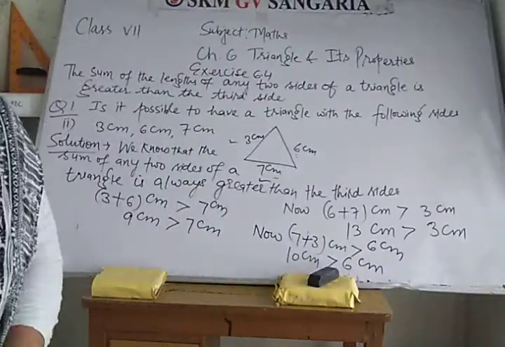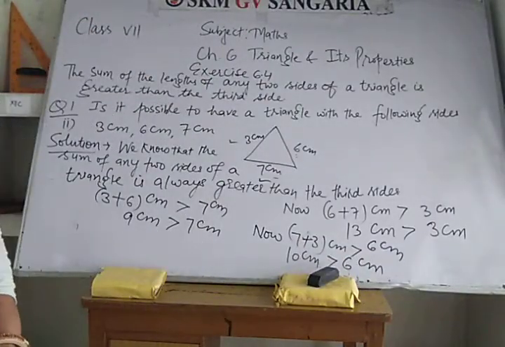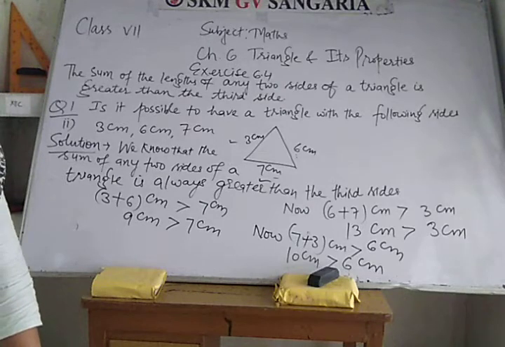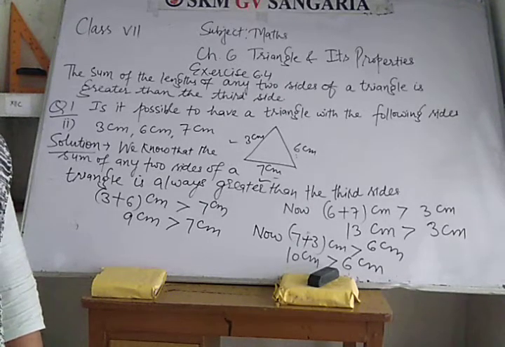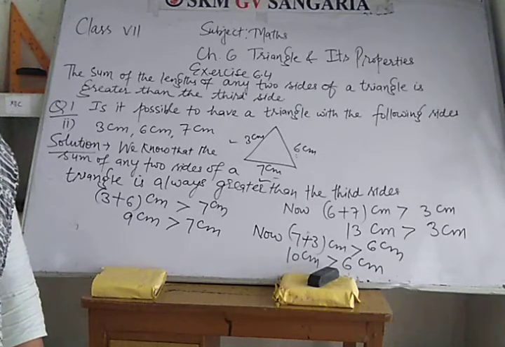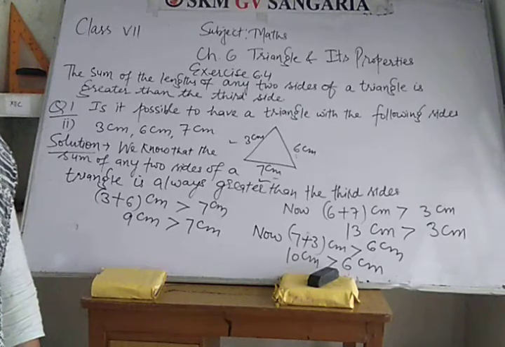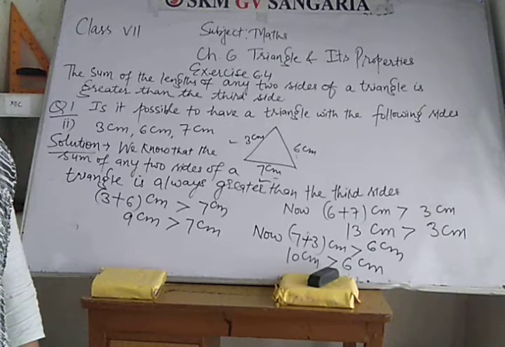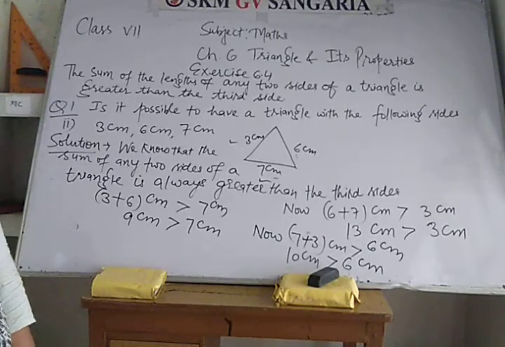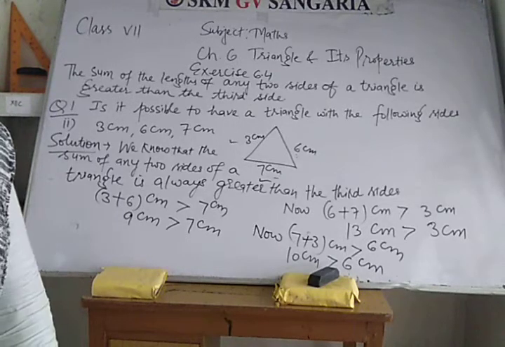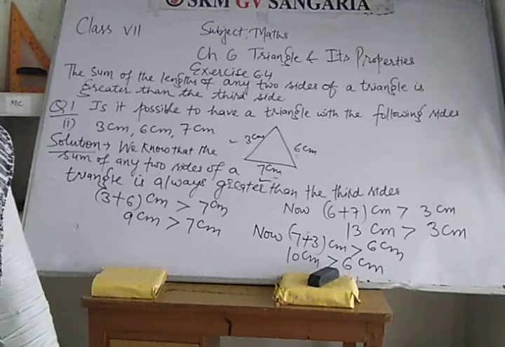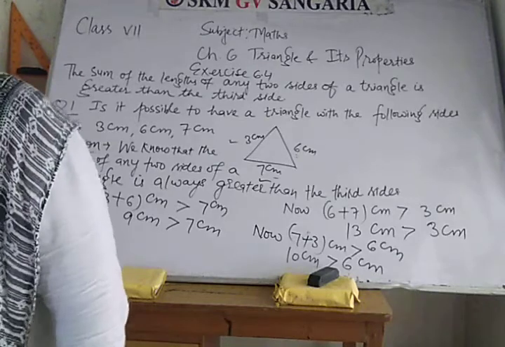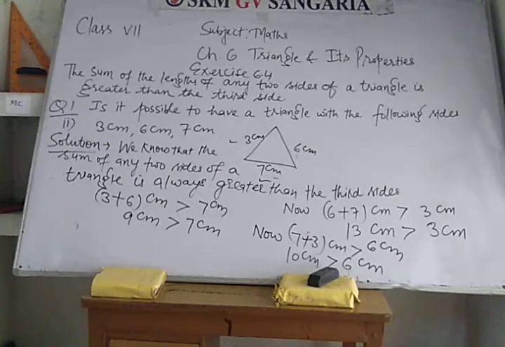Now next question is, you can look at the book, page number 126. Question number 2 of exercise 6.4. Take any point O in the interior of a triangle PQR. So first of all, you have to draw this triangle also. Okay. So draw this triangle. Hurry up. You can draw this triangle.